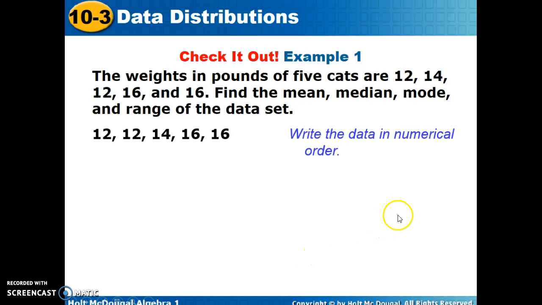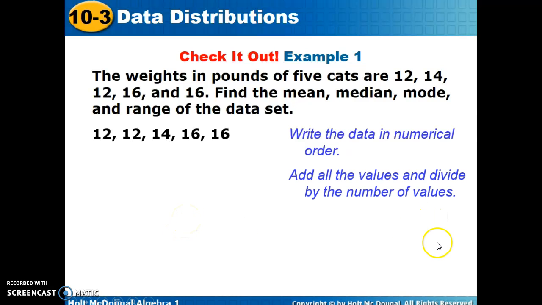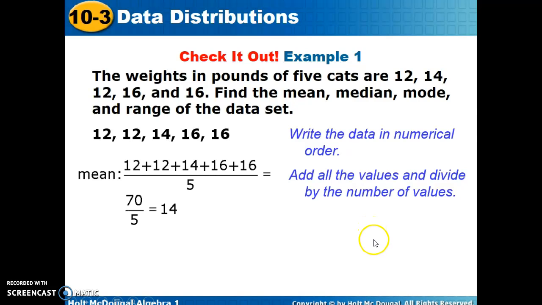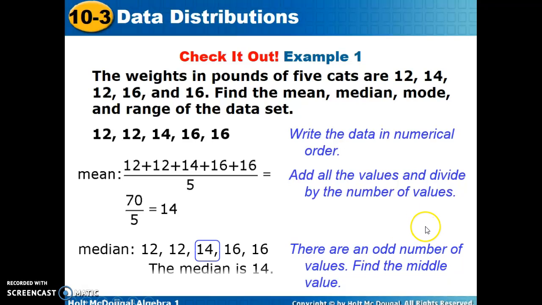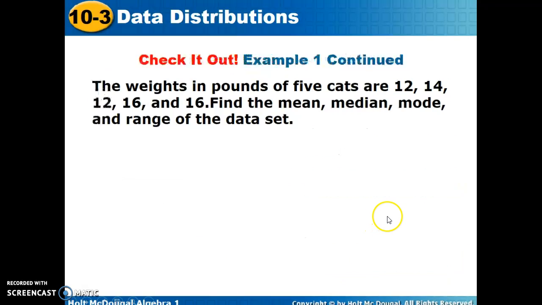So they've listed the data in numerical order. We're adding all the values and dividing by the number of values, which is 5. You can see that arithmetic done here. A total value of 70 divided by 5 gives us an average weight of 14 pounds. Since there's an odd number of values, the value in the middle, 14, is our median.